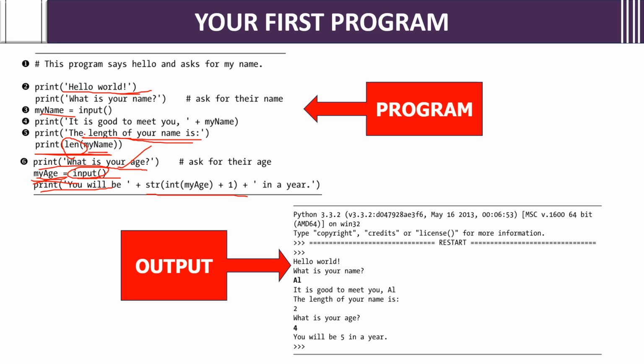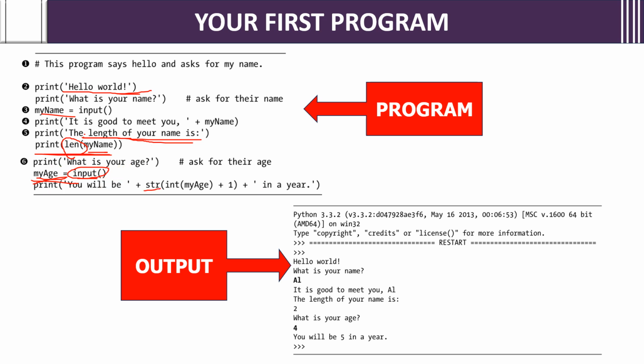Why? Because myAge is in the form of a string, so you will take it as int, plus 1. It will add, and it should be given as a string because we want a string output. So you will write str, plus in a year, again a string. A number you can't concatenate, so only if you give the data type as string will it concatenate.